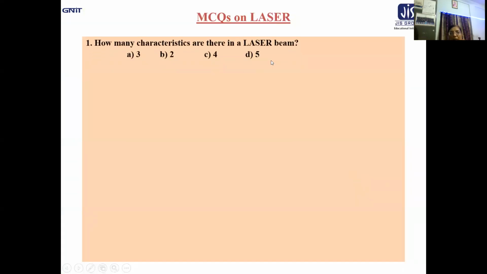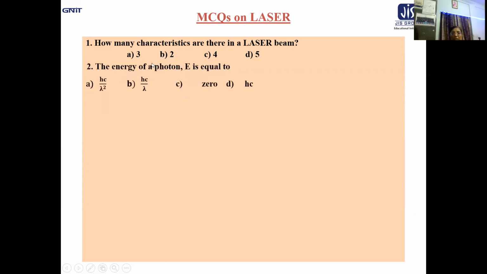Now, let us start with the multiple choice questions. How many characteristics are there in a laser beam? The options are given as 3, 2, 4, 5. You students, I am sure, know the correct answer. There are 4 characteristics of a laser beam. They are monochromatic, directional, coherent, and very bright. So 4 is the correct answer.